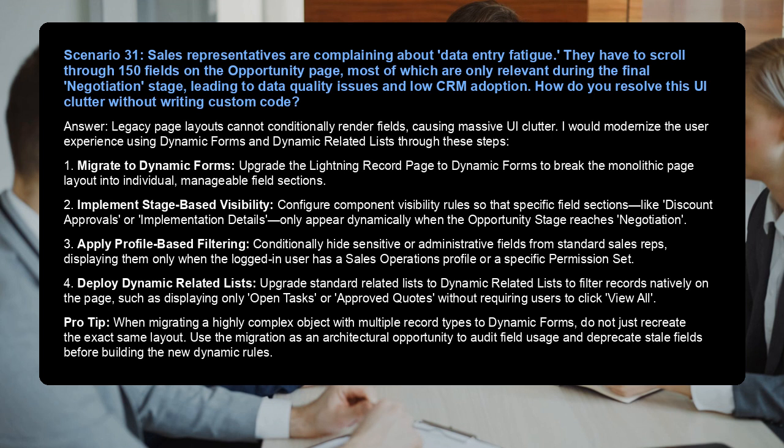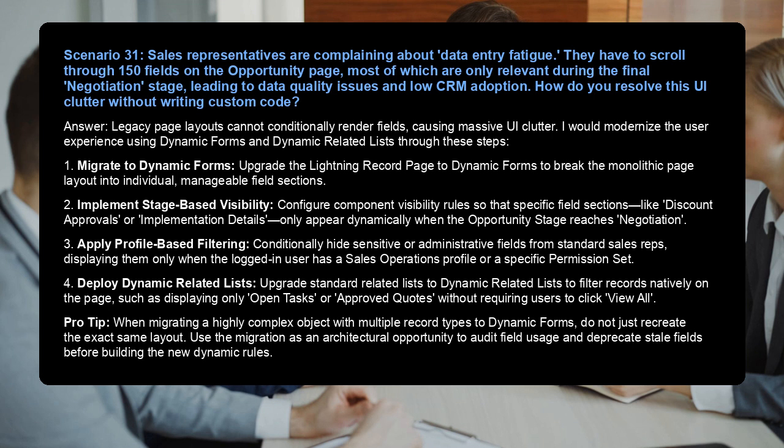1. Migrate to dynamic forms. Upgrade the Lightning Record page to dynamic forms to break the monolithic page layout into individual manageable field sections. 2. Implement stage-based visibility. Configure component visibility rules so that specific field sections, like discount approvals or implementation details, only appear dynamically when the opportunity stage reaches negotiation. 3. Apply profile-based filtering. Conditionally hide sensitive or administrative fields from standard sales reps, displaying them only when the logged-in user has a sales operations profile or a specific permission set.